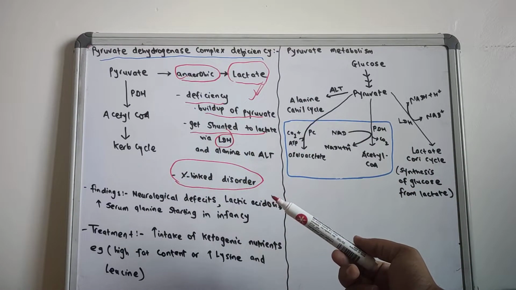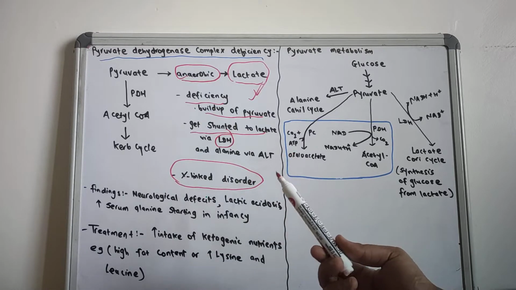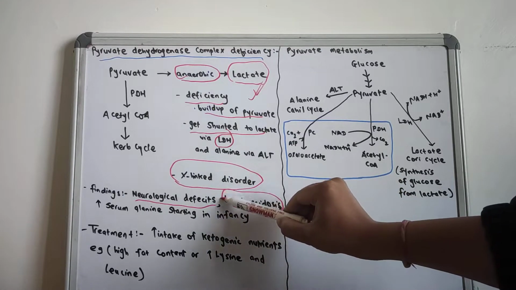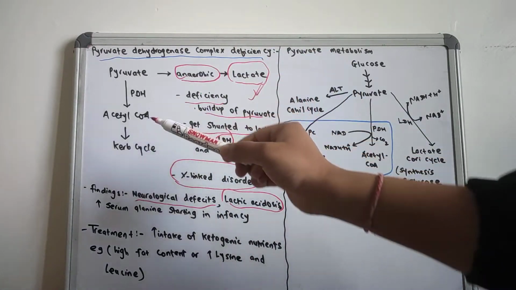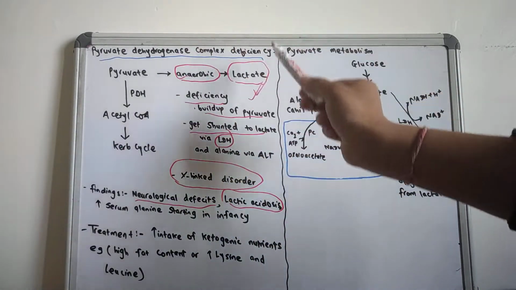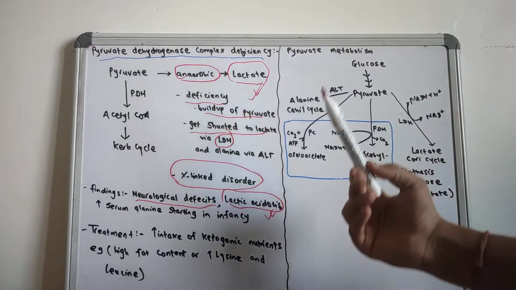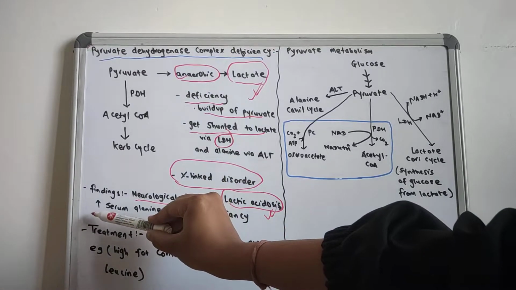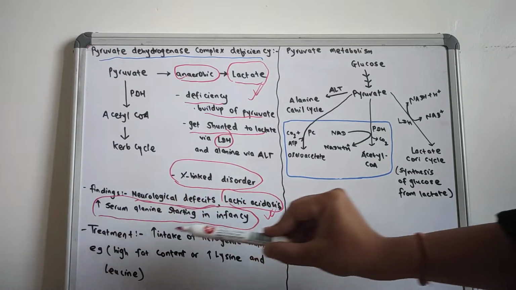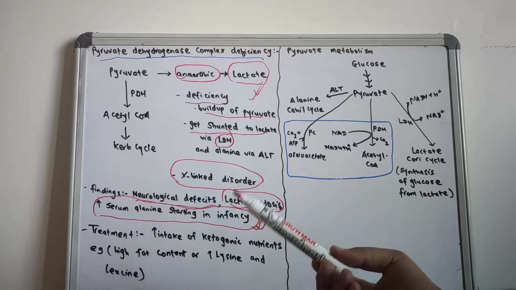And what are the various findings in the pyruvate dehydrogenase complex deficiency? The various findings are neurological deficits and lactic acidosis, as there is more production of lactate from the pyruvate. If there is absence of pyruvate dehydrogenase, then lactate dehydrogenase would act upon the pyruvate to convert it to lactate. So there will be lactic acidosis because there is more production of lactate. And in early infancy, we see increased serum alanine. This is the earliest finding if there is deficiency of the pyruvate dehydrogenase complex in infancy.